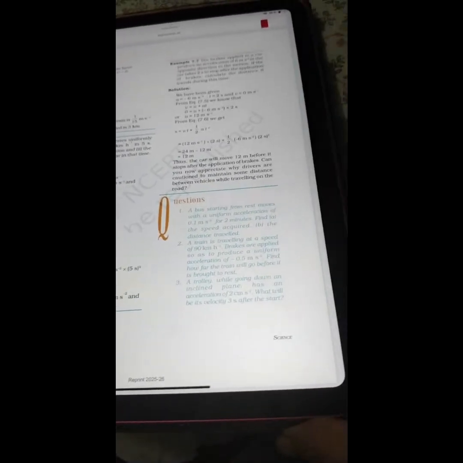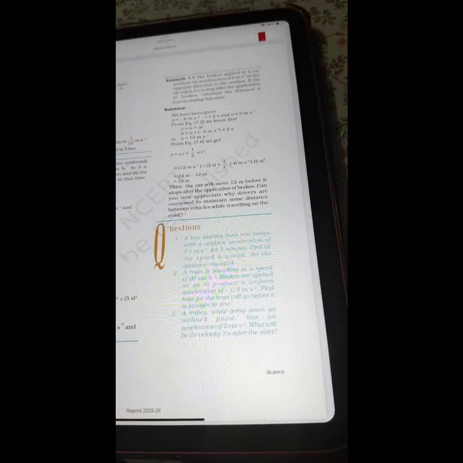Part 2, from equation 7.6, we have s = ut plus half at square. So it will give you 37.5 meter after calculating. The acceleration of the car is 1 meter per second square and the distance covered is 37.5 meter.